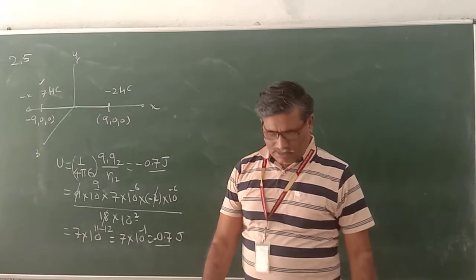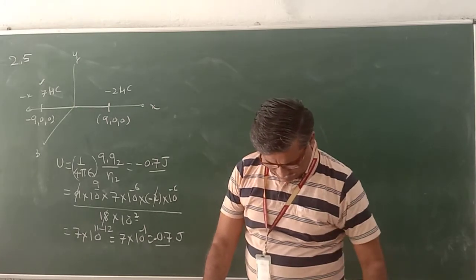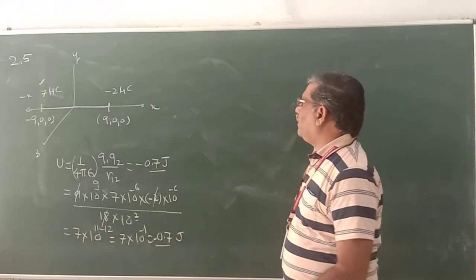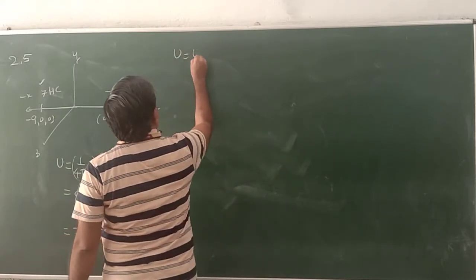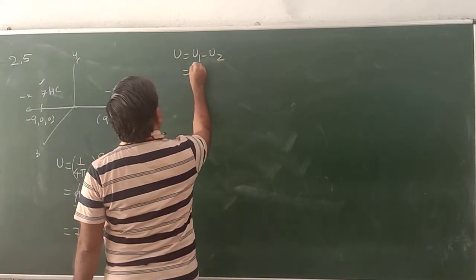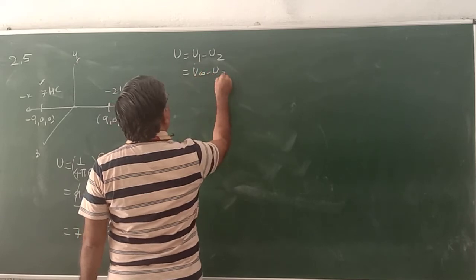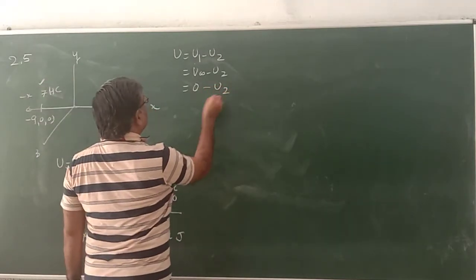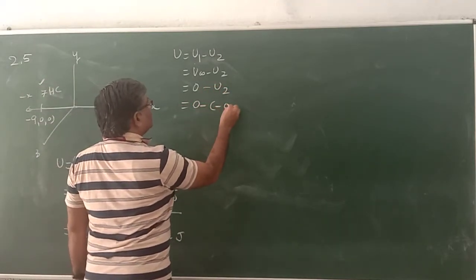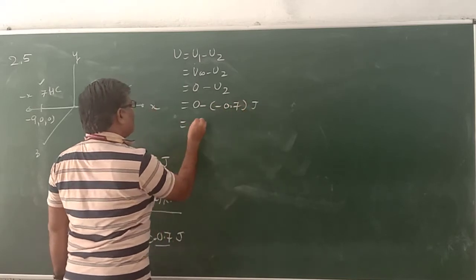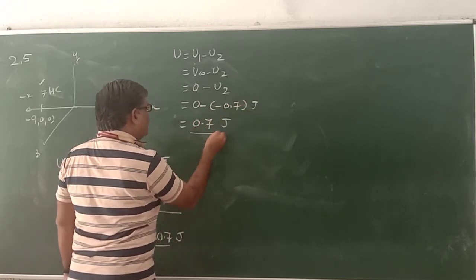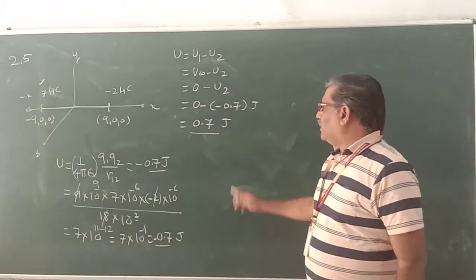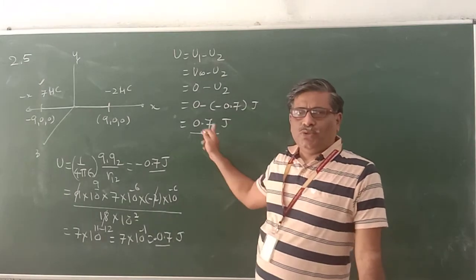Now, the second part is how much work is required to separate two charges infinitely away. So U is equal to U1 minus U2, but it is taken as infinity minus. Potential at infinity is always 0, minus U2, which is equal to minus 0.7 joule. To separate them, this much energy needs to be supplied. If we want to separate them, 0.7 joule we need to supply.